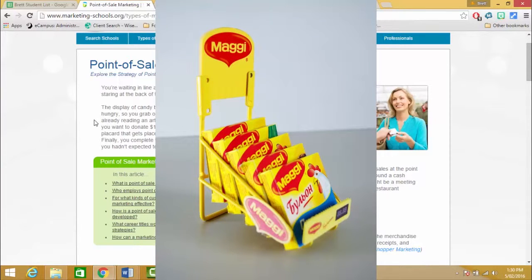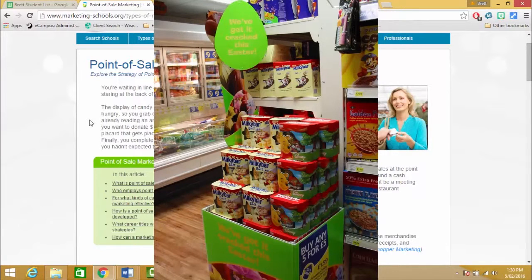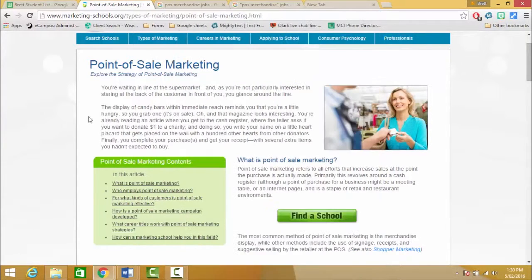Displays that tempt you to buy things then and there. Also at the end of aisles in supermarkets, you quite often find those big cardboard displays which tempt you to buy their products. So there we have it. Very simple, quick search, and we've got the answer.